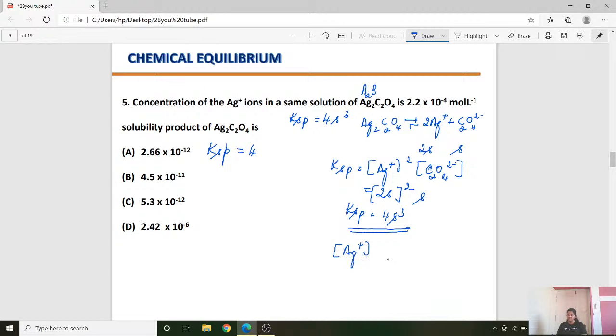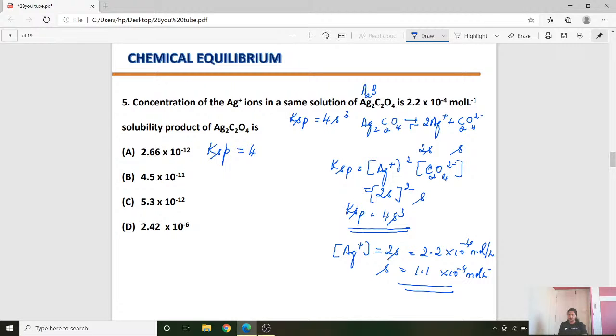We know Ag plus is nothing but 2S. And the concentration of Ag plus is given in the problem as 2.2 into 10 to the power of minus 4 mole per liter. That means solubility S is equal to 1.1 into 10 to the power of minus 4 mole per liter.